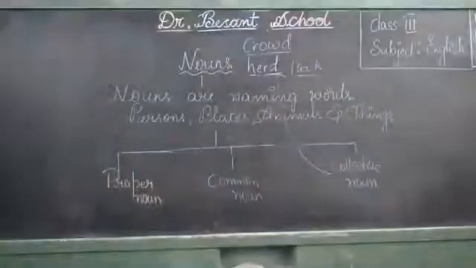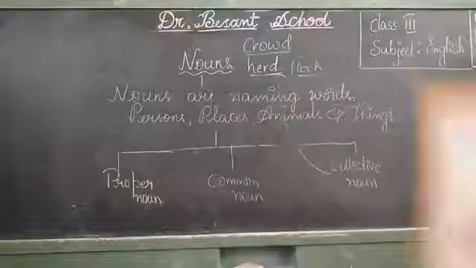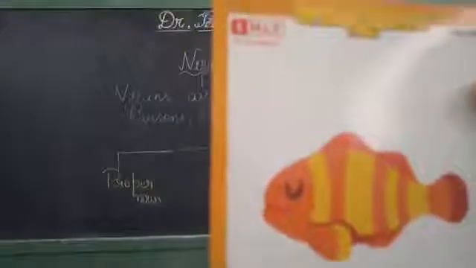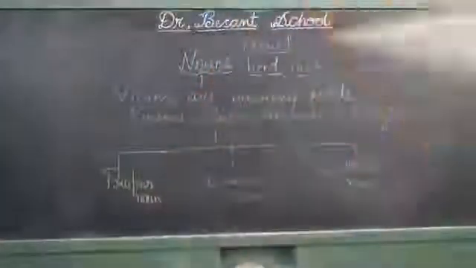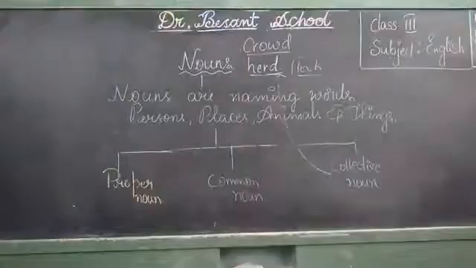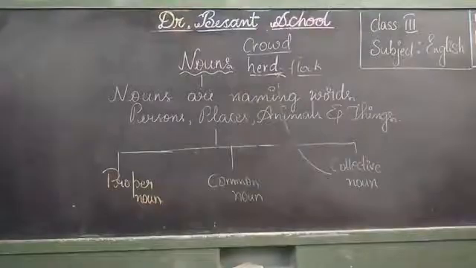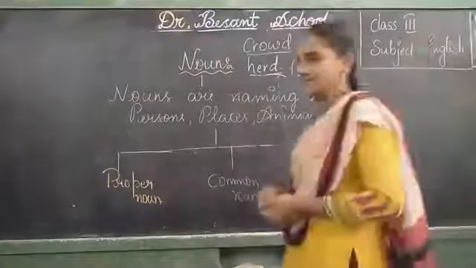Flock is a collective noun. See what it is? It is a fish. Only 1. In the water, you can see a lot of fish swimming and moving at a time like this. Many fish you can see here. So we call them a school of fish or a shoal of fish. School or shoal is a collective noun.